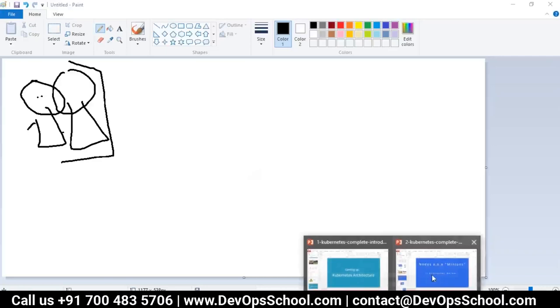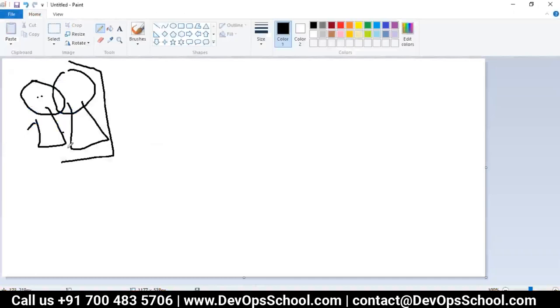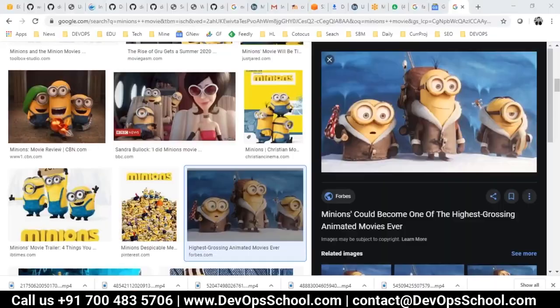So I'm talking about the minions here, nodes, a.k.a. minions. Sometimes we call it nodes, sometimes we call it minions, sometimes we call it worker. So I was talking about the behavior of minions.